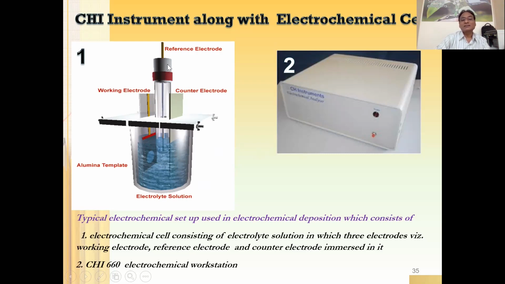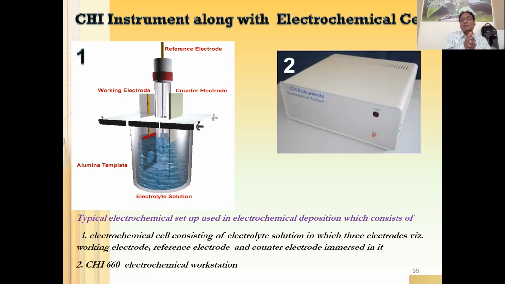Now, as far as the dimensions of these electrodes are concerned, the reference electrode needs to be in close proximity of the working electrode. Let us say in the beaker, here you kept your working electrode and here you kept your counter electrode. So the reference electrode needs to be in close proximity of the working electrode. And the counter electrode needs to be bigger, because we want the ions to be driven from the counter electrode towards the working electrode, right?